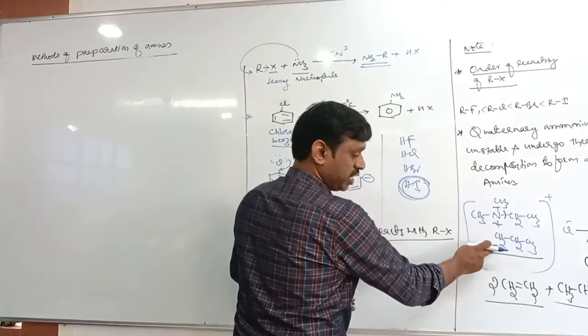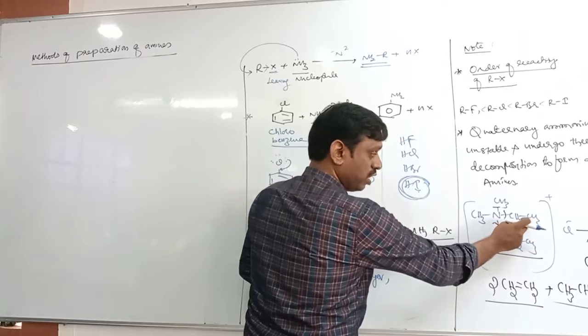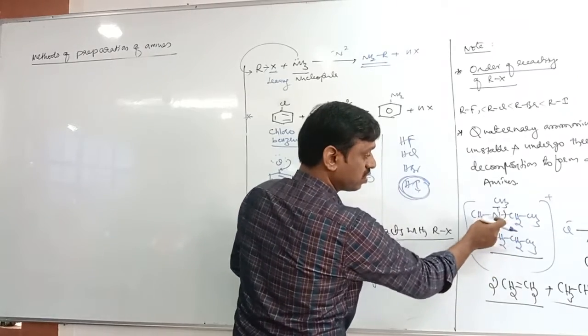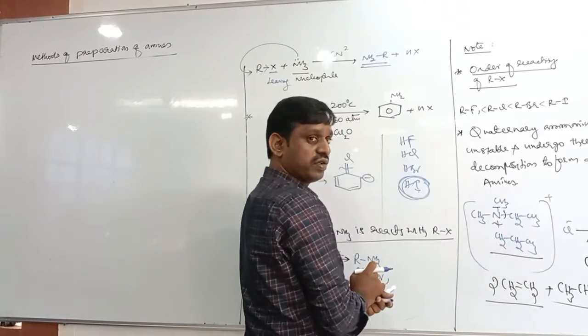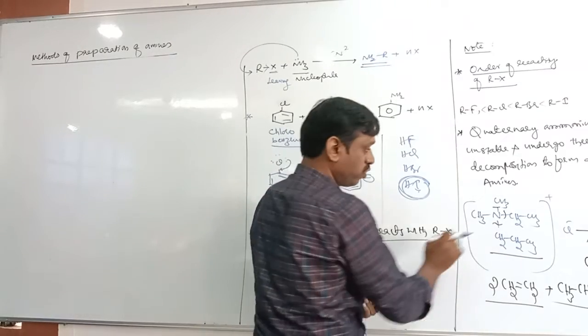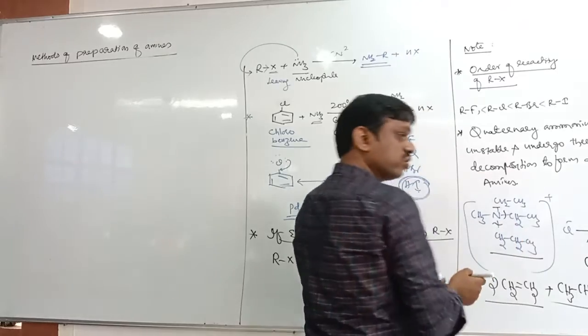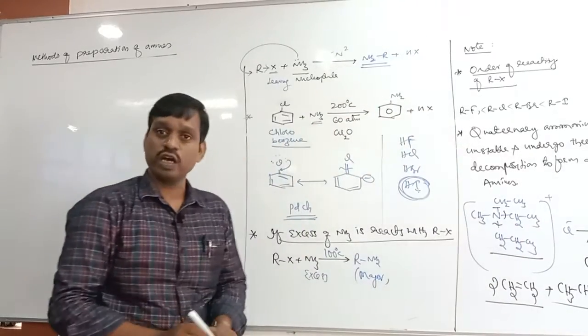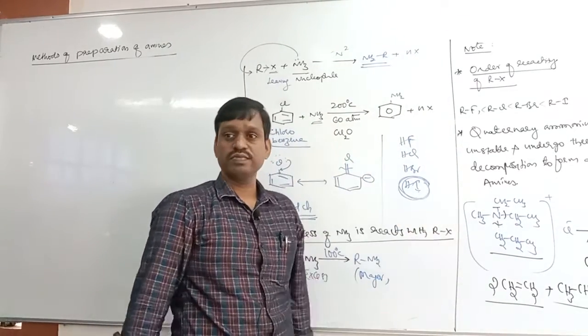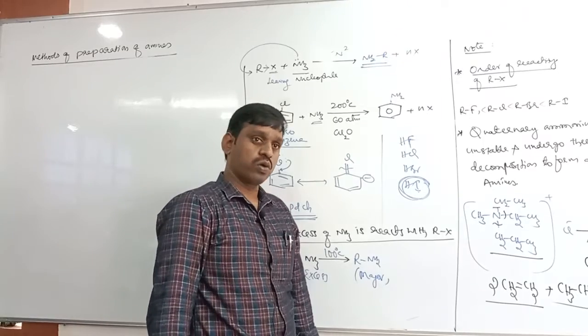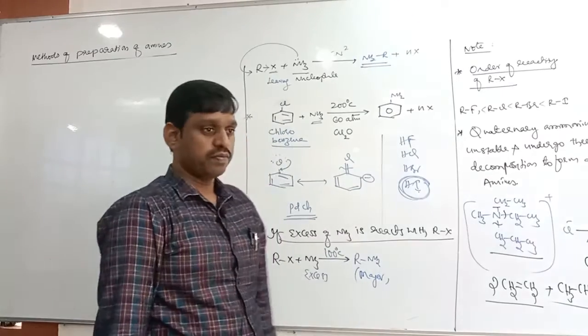Ethene, propene, then the remaining is dimethylamine, like that. So in order to form an alkene, at least 2 or more carbon atoms should be there on the nitrogen atom. Okay, then it undergoes thermal decomposition to form alkene. Take down.